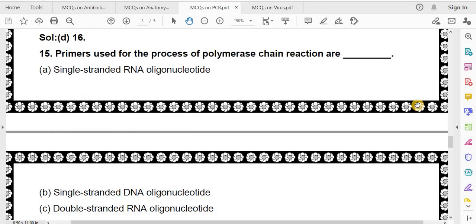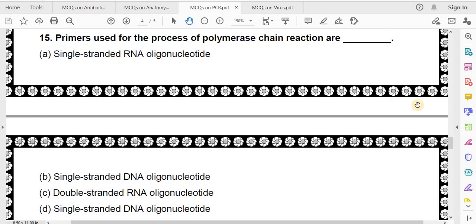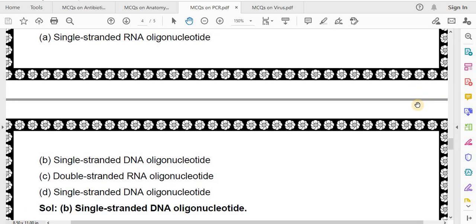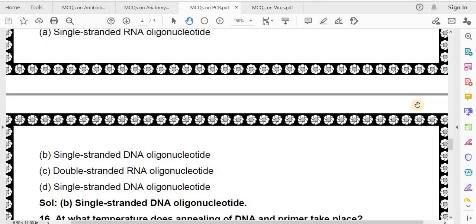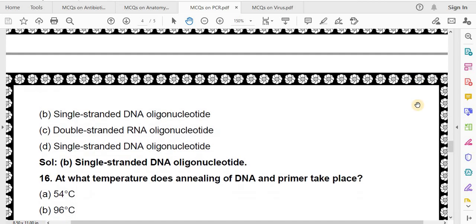Primers used for the process of polymerase chain reaction are single-stranded RNA oligonucleotide, single-stranded DNA oligonucleotide, double-stranded RNA oligonucleotide, single-stranded DNA oligonucleotide. Correct answer is single-stranded DNA oligonucleotide.